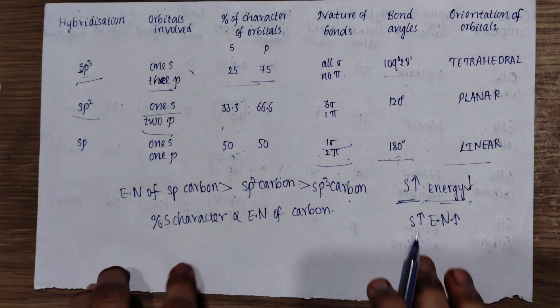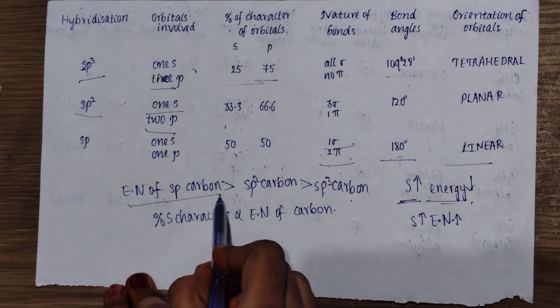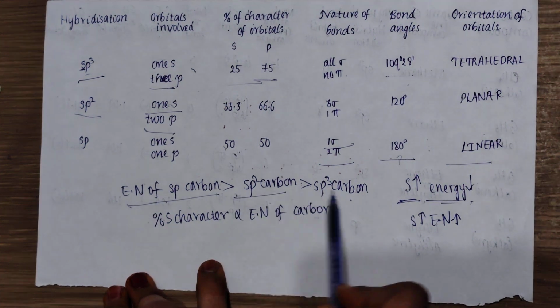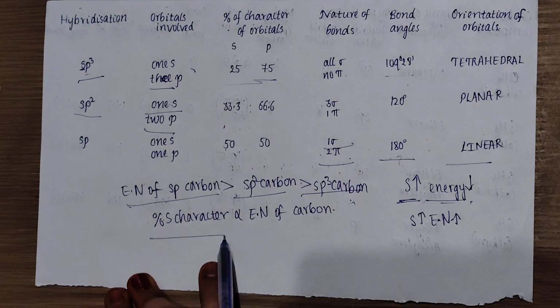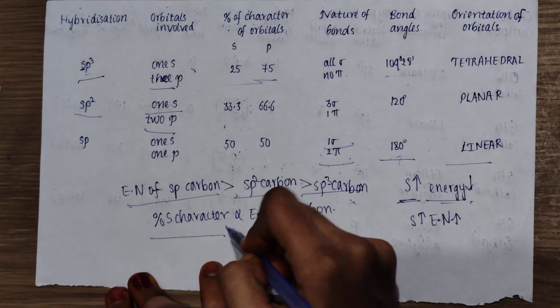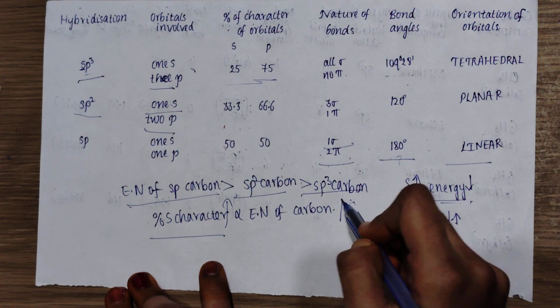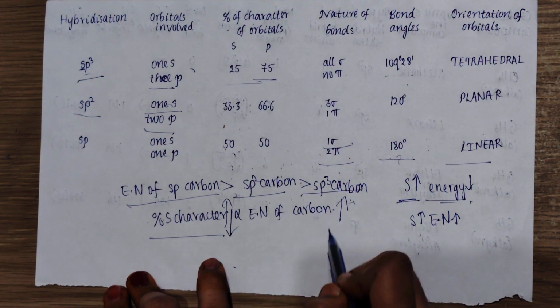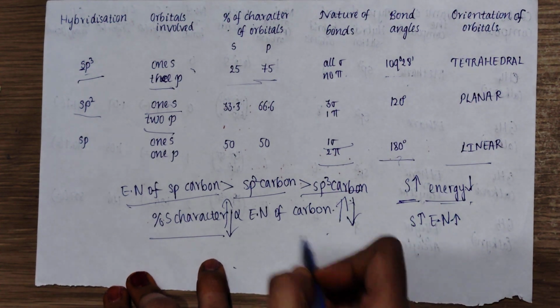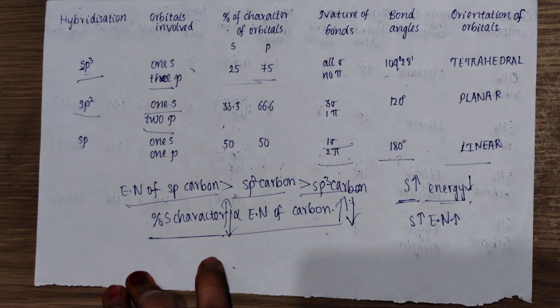The electronegativity of sp carbon is greater than sp2 carbon, which is greater than sp3 carbon. As the percentage of s character increases, the electronegativity of carbon also increases. If it decreases, then the electronegativity of carbon atom also decreases. This is the point to be remembered.